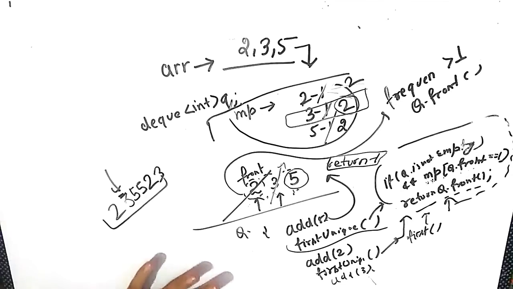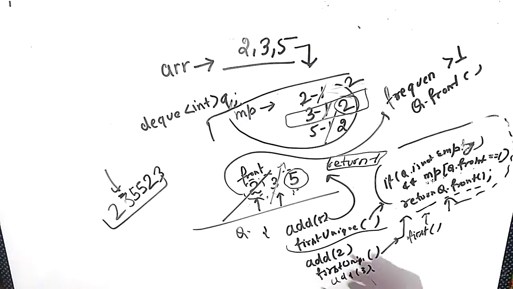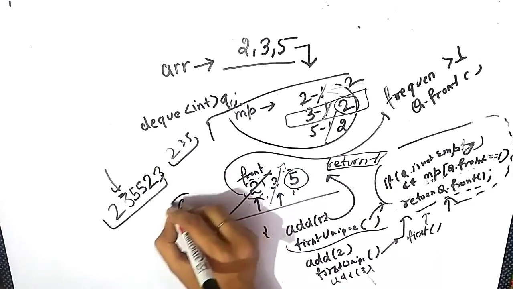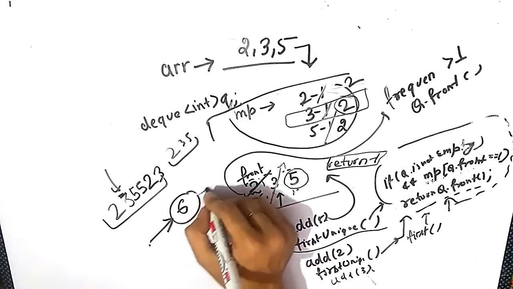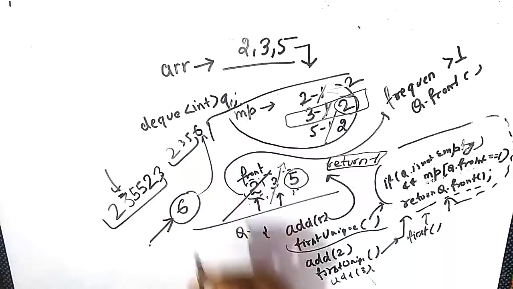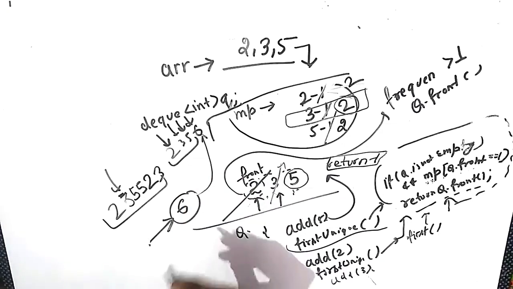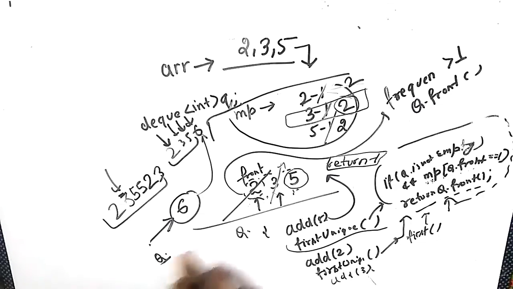And now we are going to implement this algorithm as it is, as we have seen, and one case remains. And what is that case? Suppose we have elements 2 3 5, and the query comes like add 6. We will check if it is not present in our map, then we will simply add it in the map, and then we will add it in the queue. And where will we add? We will add at the back of the queue, because the front element of the queue always contains the first unique element. Now we will see the implementation of the code.